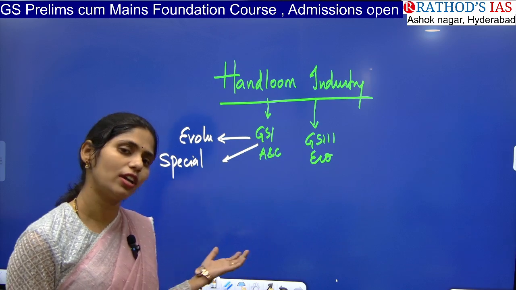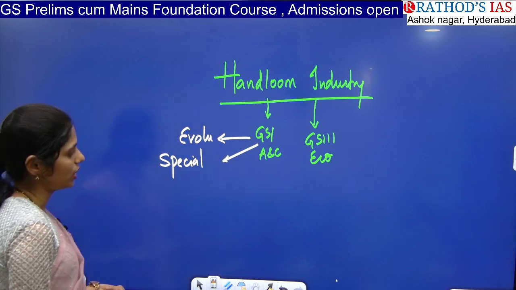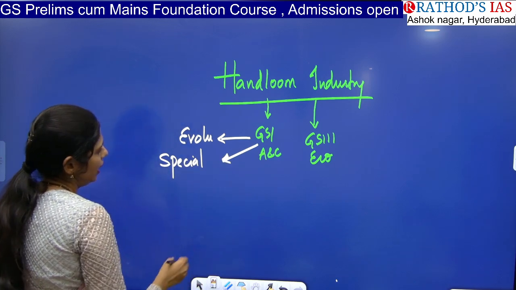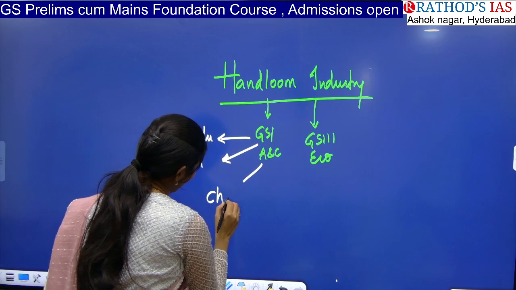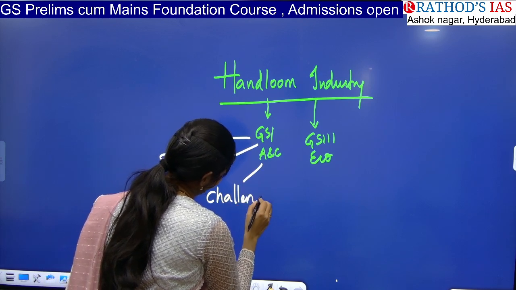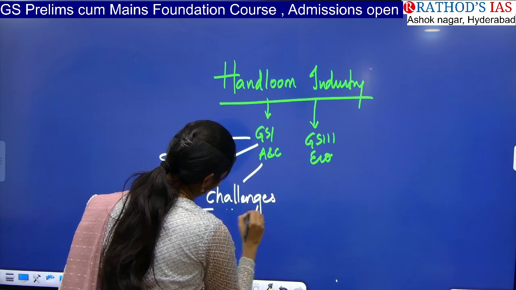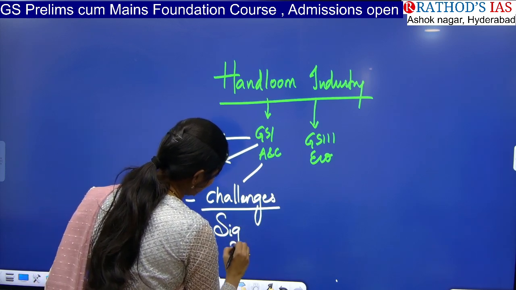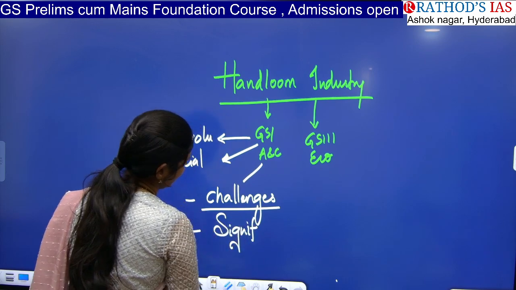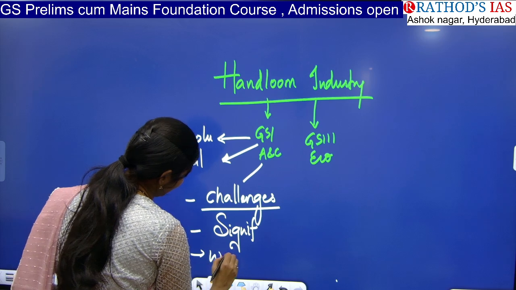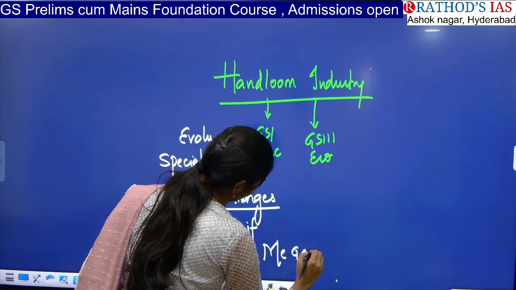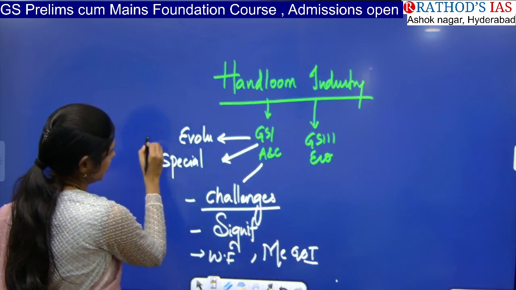How many styles are there, and what is their uniqueness, that you have to see. And you have to see what challenges these handloom sectors are facing now. First of all, what is the significance of this, and next, what is the way forward, or what measures are taken by the government. Okay, if you see all these things, it is done.